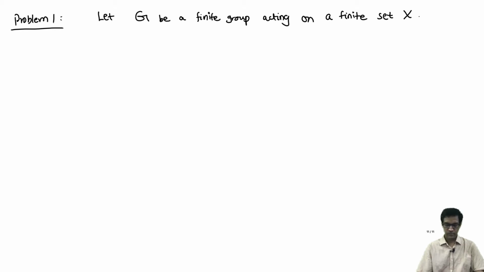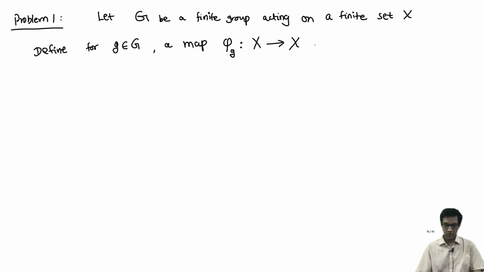Set X. Let's define the following map. Define, for g in G, a map phi sub g from X to X via the following definition. Phi g, when evaluated on the element x, is just the action of g on x. This is for all x in X. So we define a map like this.